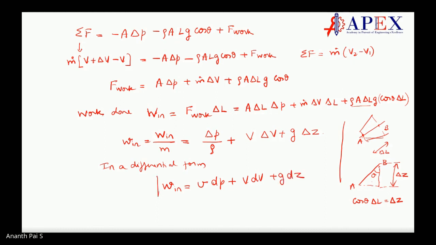This is the work which is done on the system. Make sense? Or this we can say, this is not W in, this is delta W in, a small work being done. Delta W in becomes this. We will start from this, students, tomorrow.